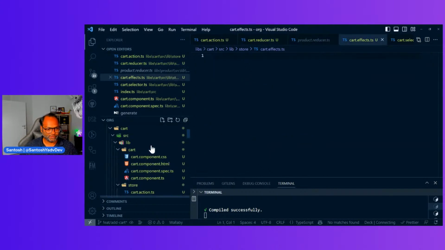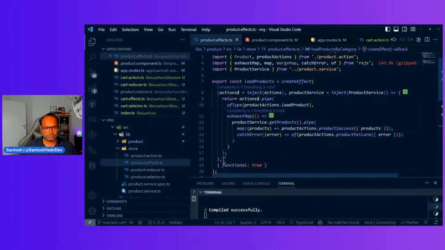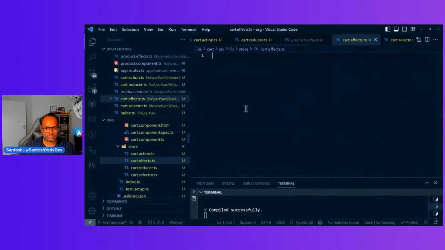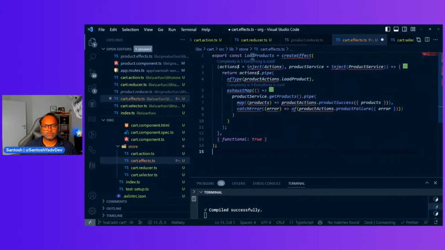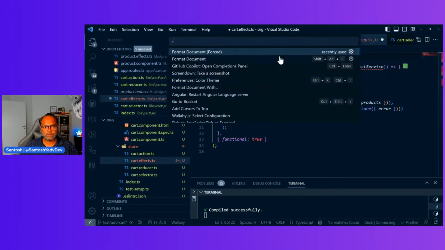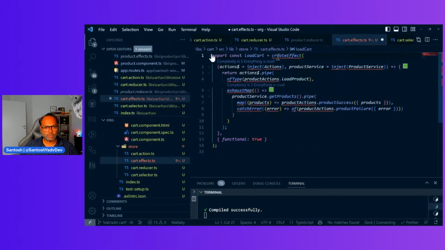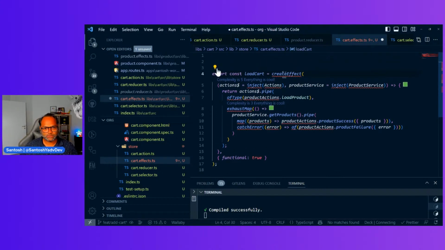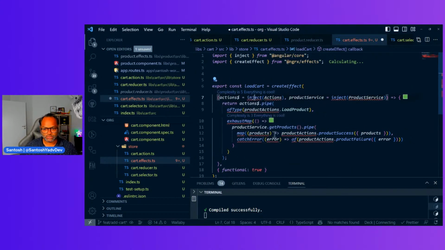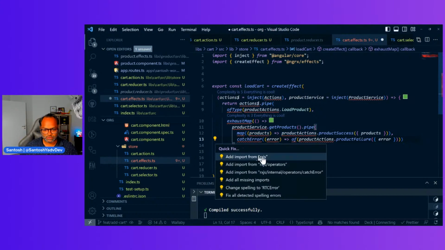Next, we have to write an effect. Let's do the same. Let's borrow it from here. We'll just copy this one because other information I have to import. So we say this is load cart. Let's import missing APIs. Text effect. And I have to make sure this time I import catch error as well.